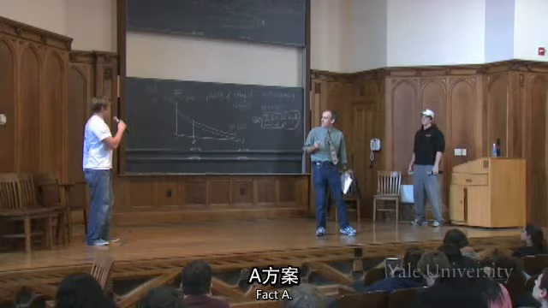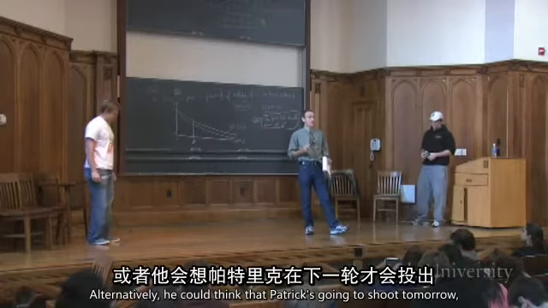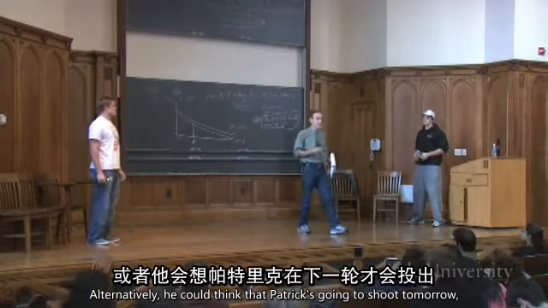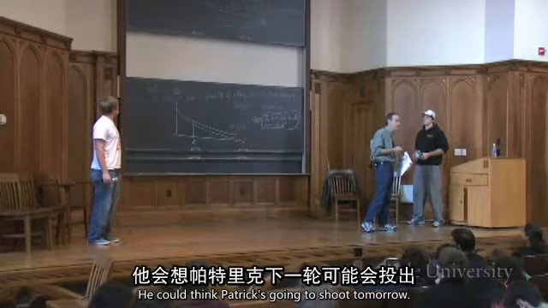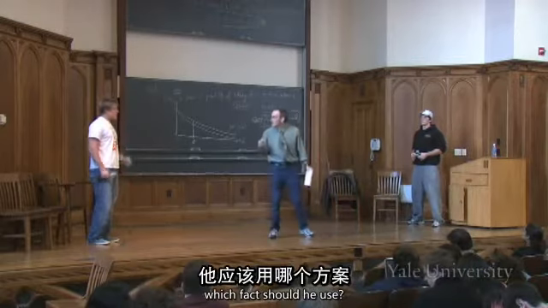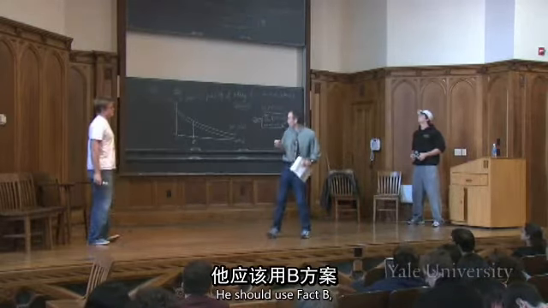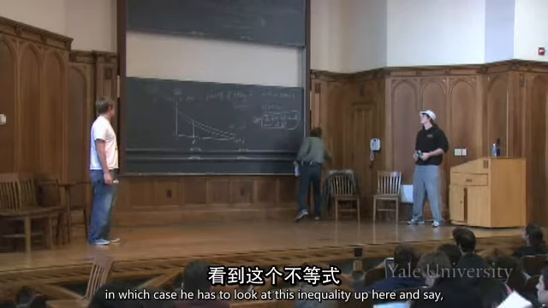Shebby, which fact should you use? Fact A. Using fact A, he should not shoot. Alternatively, he could think that Patrick's going to shoot tomorrow. If he thinks Patrick's going to shoot tomorrow, which fact should he use? B. He should use fact B, in which case he has to look at this inequality up here.